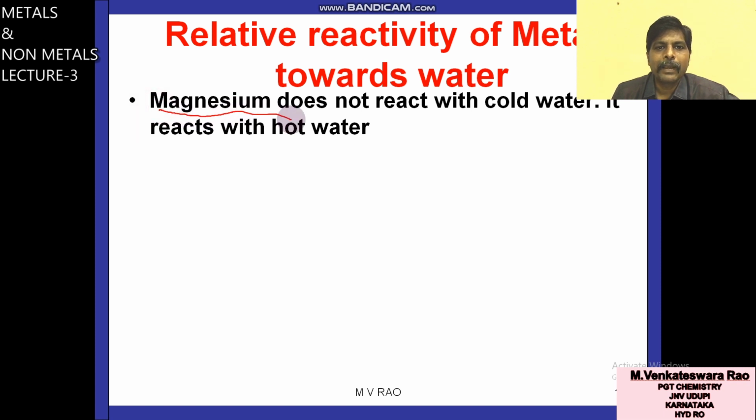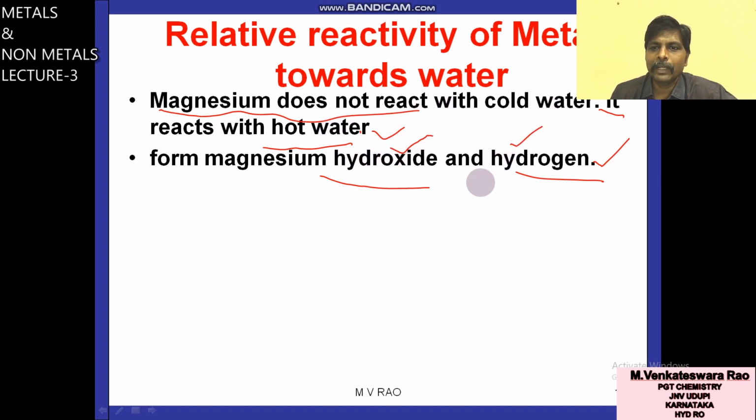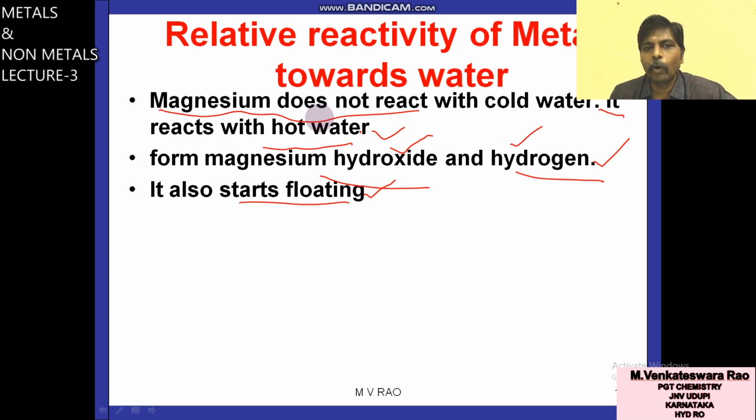Next magnesium. Magnesium does not react with cold water. Cold water no reaction, but it reacts with hot water. Earlier case, potassium, sodium, calcium, they react with cold water. But in case of magnesium, there is no reaction with cold water. It reacts with hot water only, forming magnesium hydroxide and hydrogen gas. When magnesium metal reacts with hot water, magnesium hydroxide and hydrogen gas is liberated. It also starts floating in case of hot water, calcium in case of cold water.